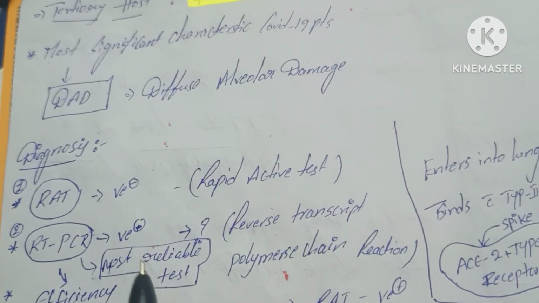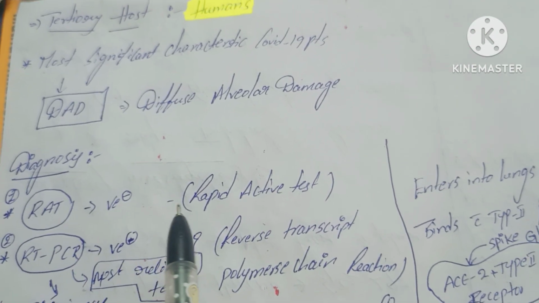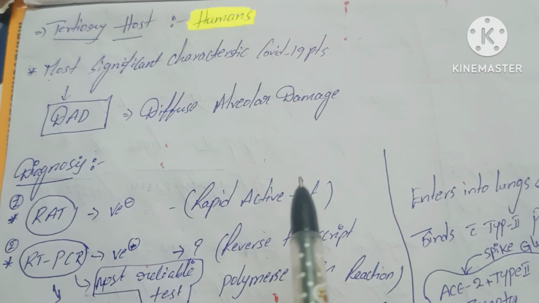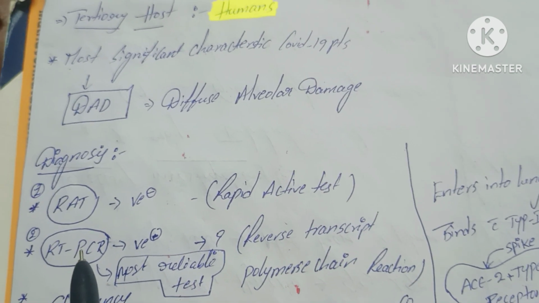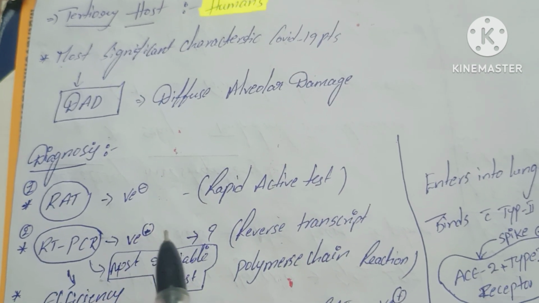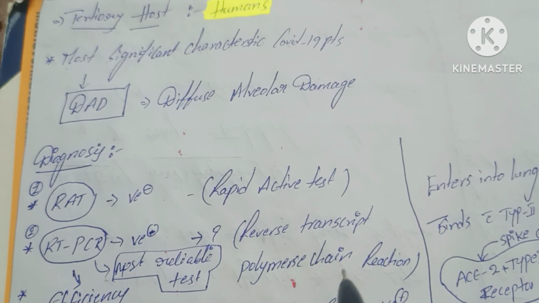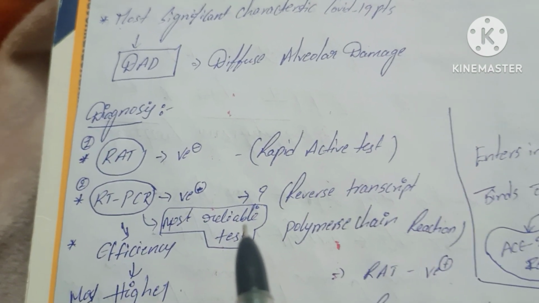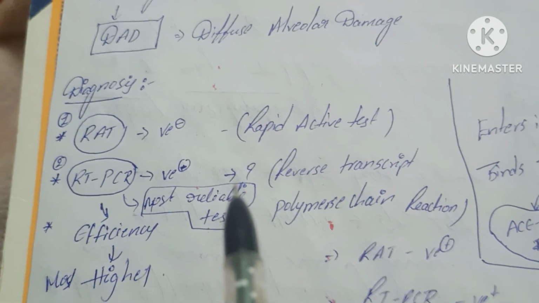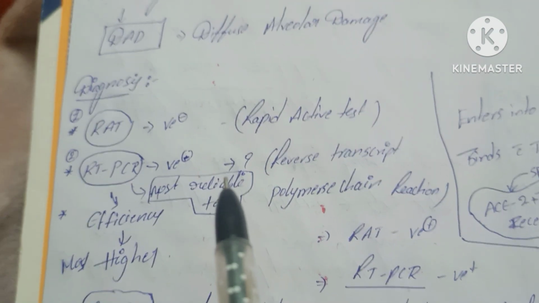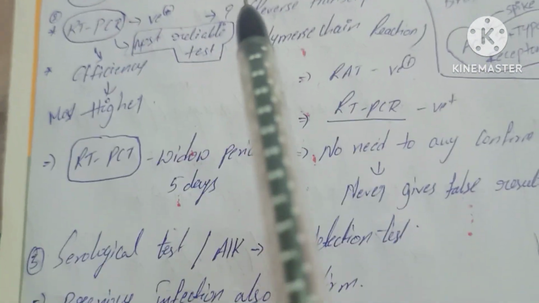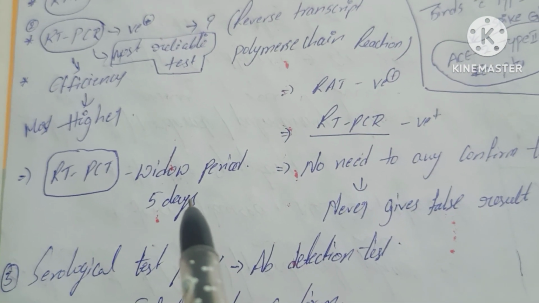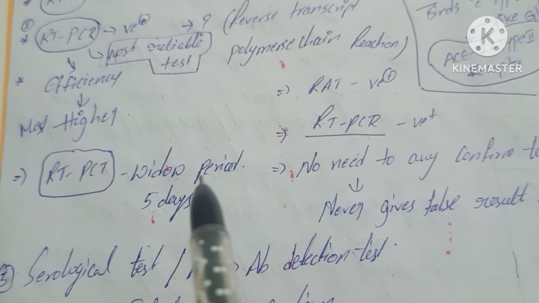For diagnosis, first we go for RAT. RAT means rapid antigen test. If the RAT is negative, then we go for RT-PCR. RT-PCR means reverse transcriptase polymerase chain reaction. This is the most reliable test, and the most accurate result comes from it. If RT-PCR is negative, then we go for the serological test. If the final result is negative, then COVID-19 is negative.